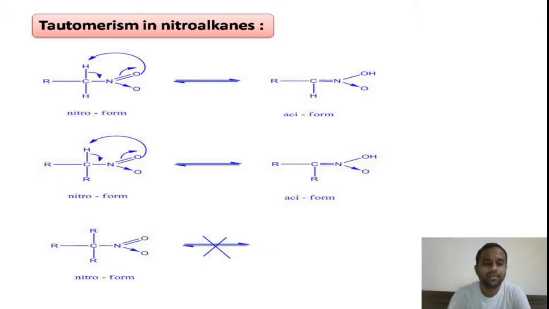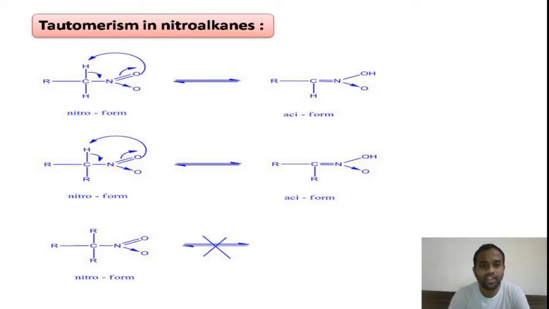In the primary nitroalkane, first example on the left side, it has two active hydrogens on the alpha carbon atom. In the secondary nitroalkane, second example, it has one active hydrogen atom, whereas in the tertiary nitroalkane, third example, it has no active hydrogens on the alpha carbon atom.